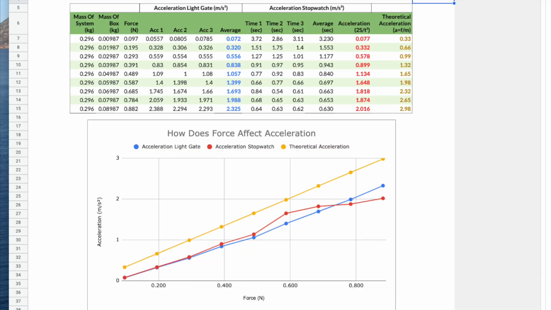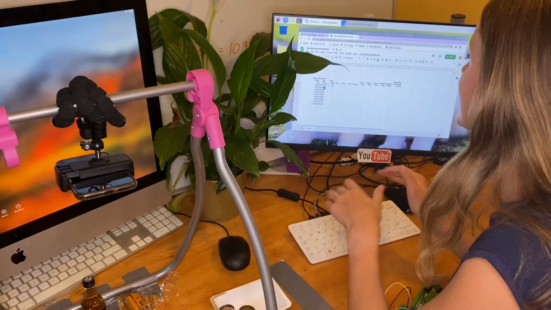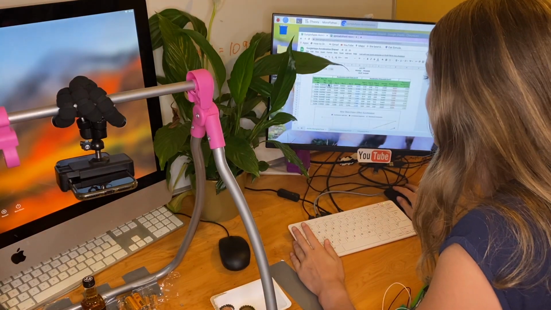Hi guys, and today we're showing you how to do a spreadsheet using formulas and graphs. We're assuming no prior knowledge, so we'll explain everything. We'll be using Google Sheets, but all spreadsheets are similar, so most of the knowledge will be transferable.